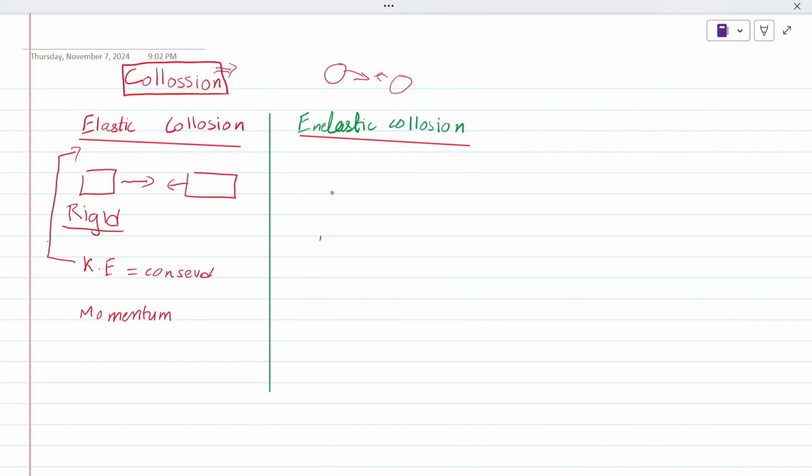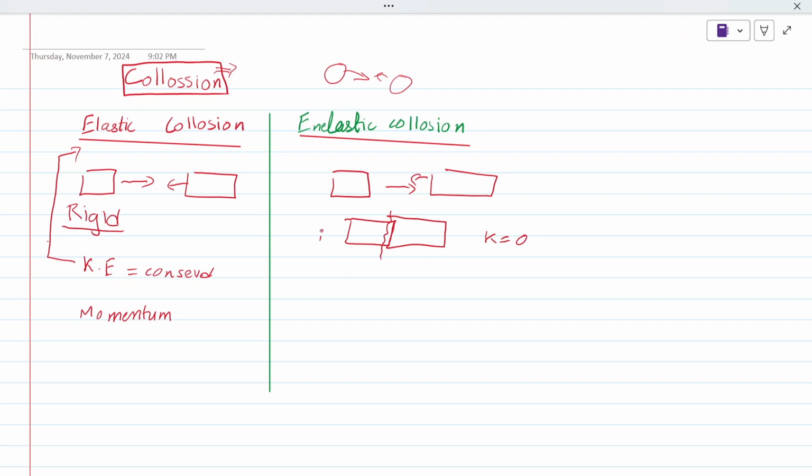In inelastic collision, suppose that both bodies are not rigid. If they are coming towards each other, they just strike each other and just stop. So their kinetic energy is now zero.